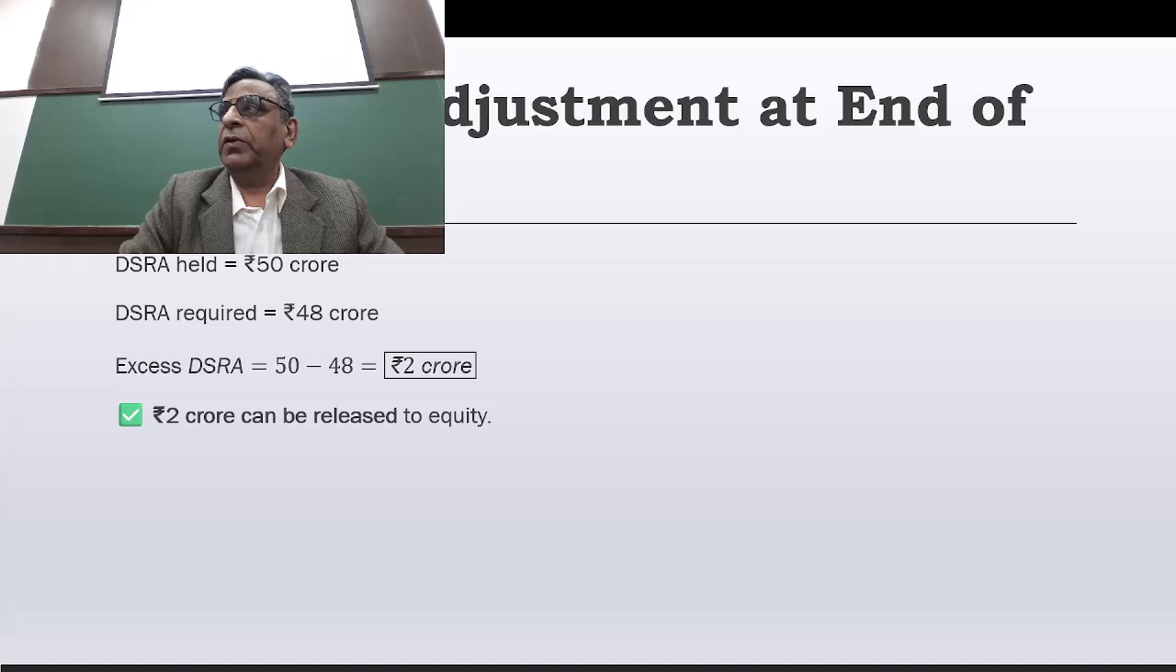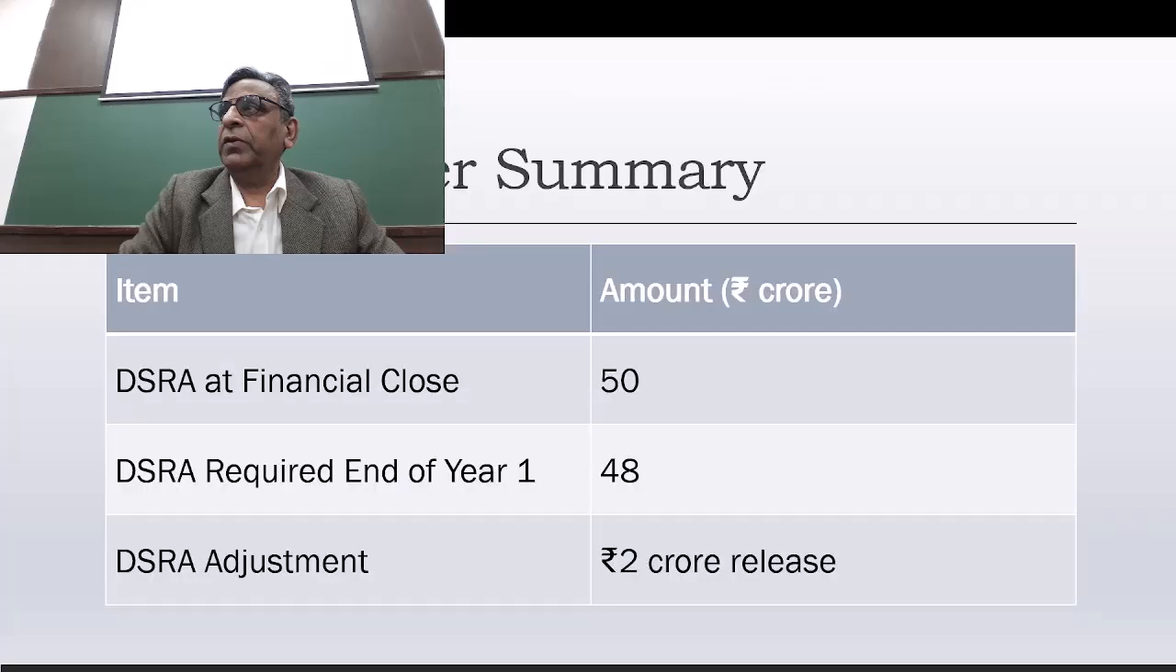So they are going to reduce 2 crores, and that can be used for the purpose of the equity shareholders. So if you look at this, the final solution: at the financial close, first year 50 crores, second year 48 crores, and the adjustment will be 2 crores in the second year, because they already have a balance of 50 crores, they won't take out, so they're going to reduce by 2 crores to meet the next year agreement target. Is that okay?